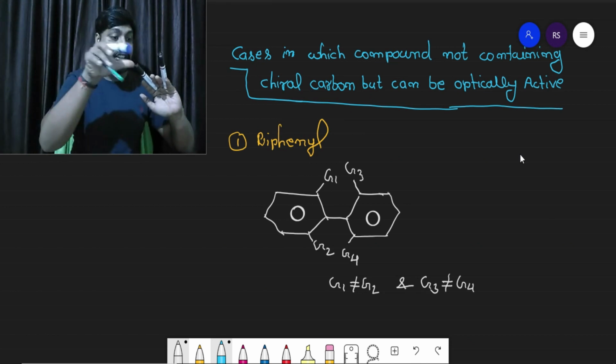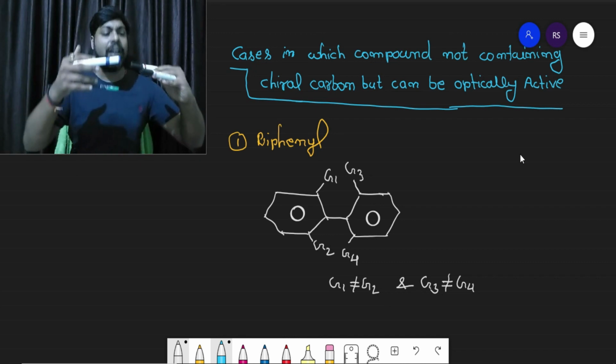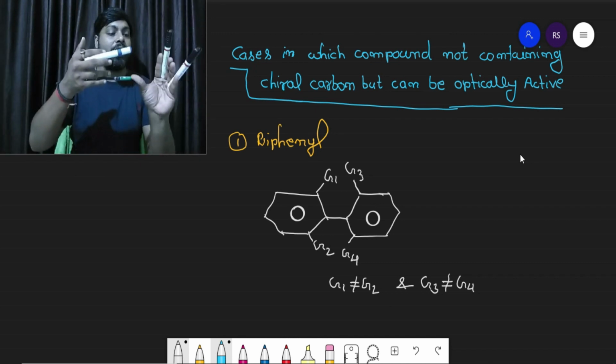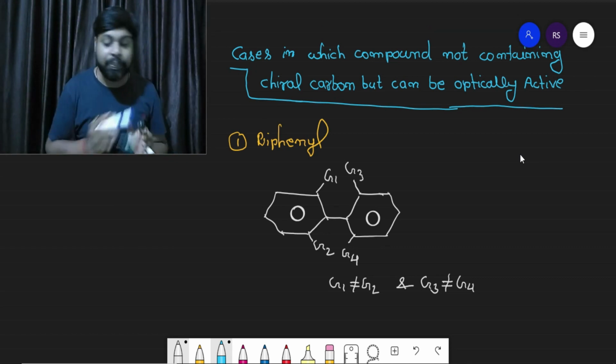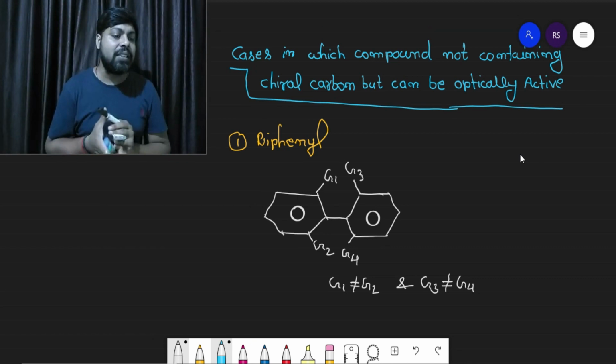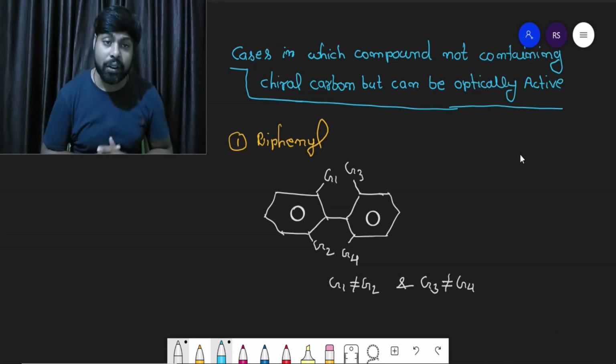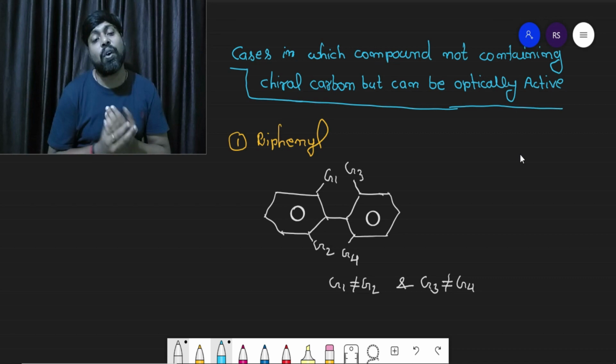These two are different. If we draw a horizontal plane, these two groups will be divided, but these two are not mirror images of each other either. That is why I am saying in this situation there is no plane of symmetry, no center of symmetry, and if symmetry is not present, the compound is going to be optically active.